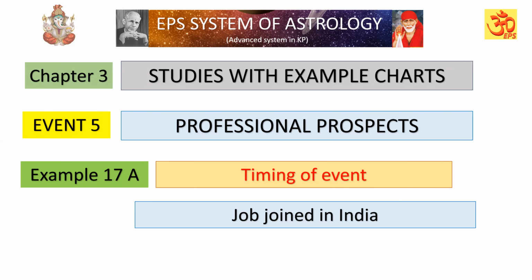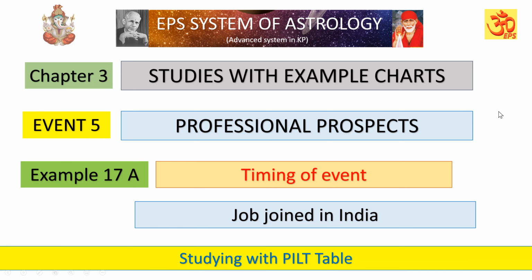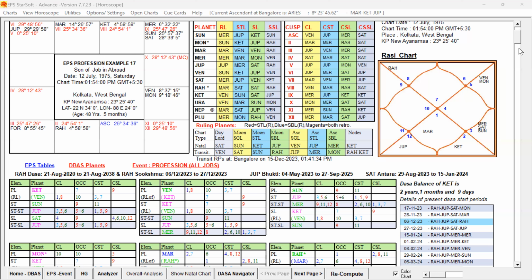Example 17A, timing of event, job in India. We are going to study this example with the help of the PILT table now. This is the birth chart of that male native, example 17. The event chosen is profession, all jobs. The self-significators also have their colors given accordingly. So we will check with the help of the PILT table now.